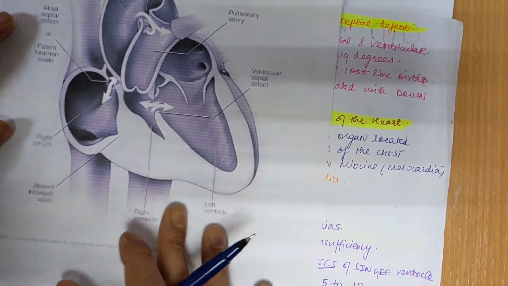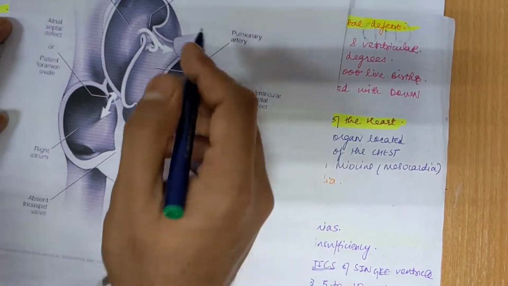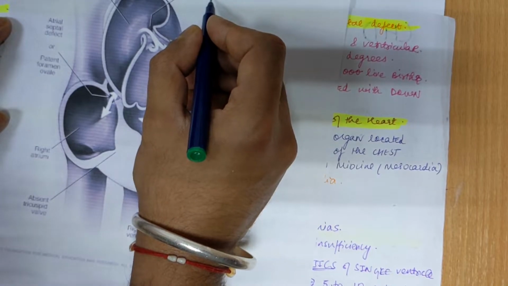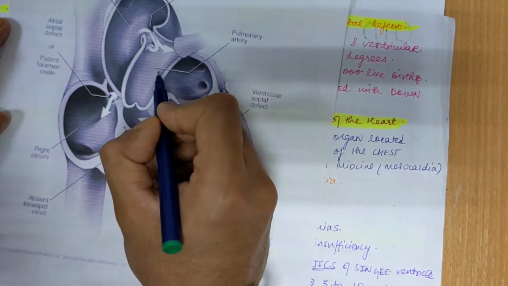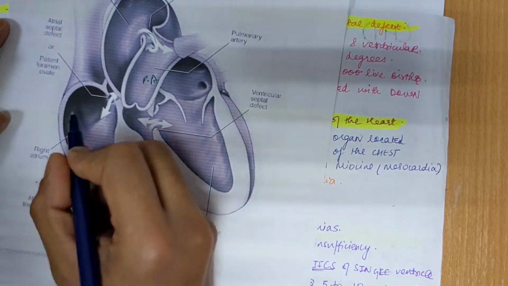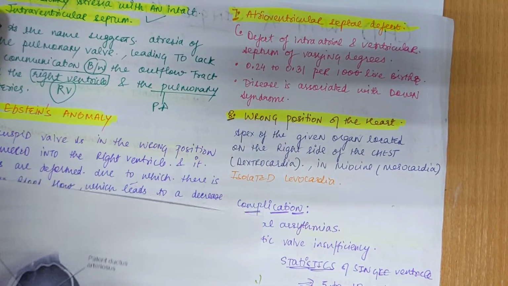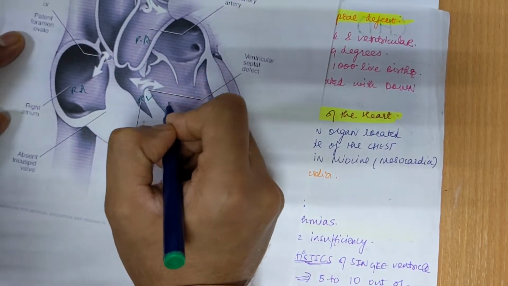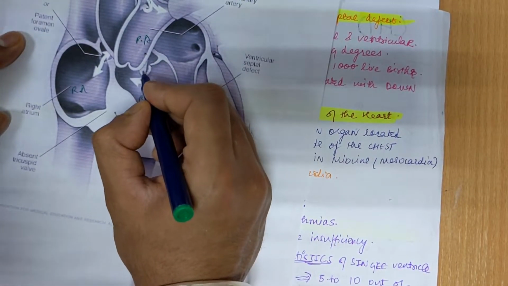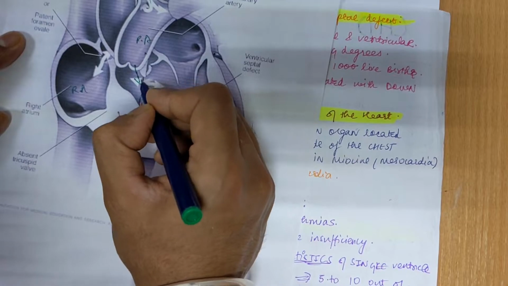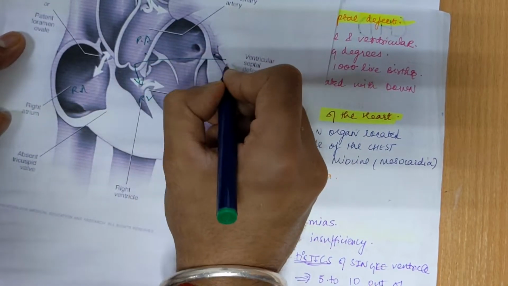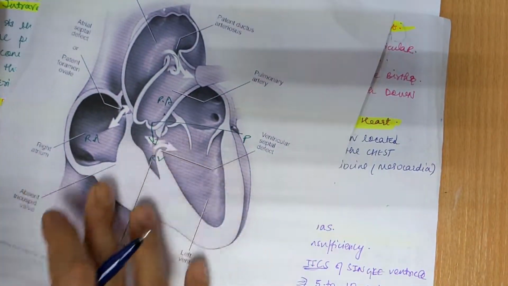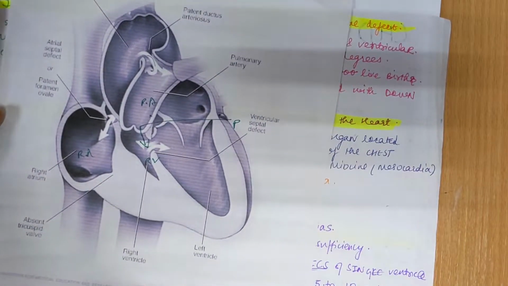Okay, so in this diagram you can see the patent ductus arteriosus. This is the pulmonary artery here, and this is the right atrium, as I told you, and this one is the right ventricle. So there is a lack of communication between this right ventricle and the pulmonary artery. This is called pulmonary atresia, or pulmonary atresia with an intact intraventricular septum.